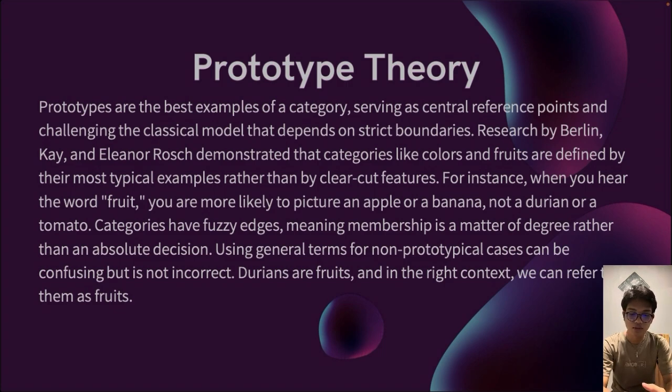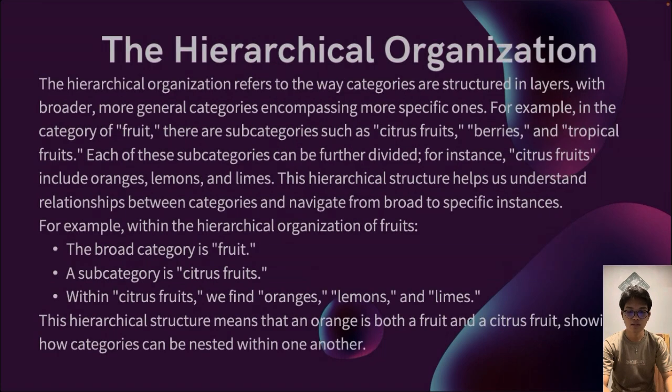Using general terms for non-prototypical cases can be confusing but is not incorrect. Durians are fruits, and in the right context, we can refer to them as fruits.